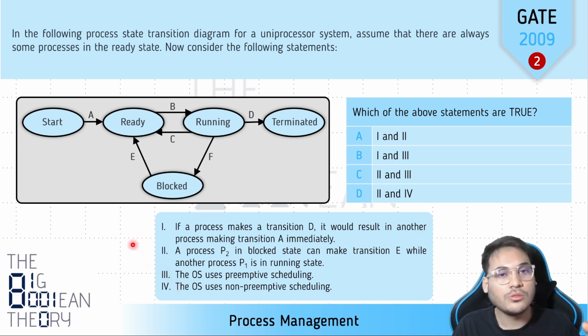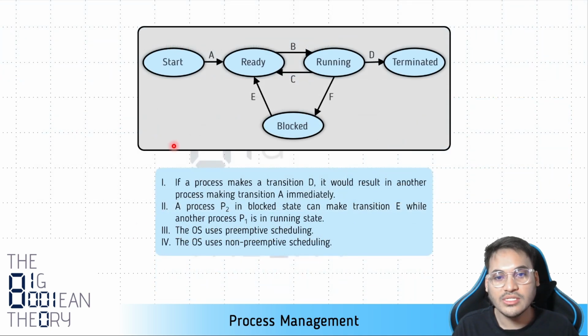Let us go over these statements one by one and verify whether they are true or not. We start with the first statement. What does this statement say? If a process makes a transition D, here we have the transition D from running to terminated state, then it would result in another process making transition A immediately.